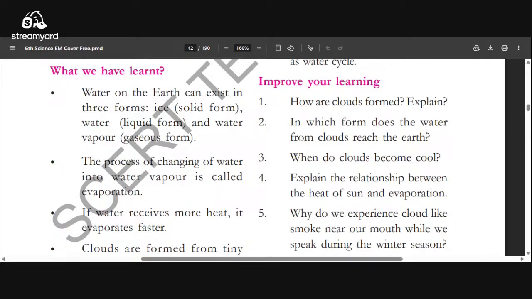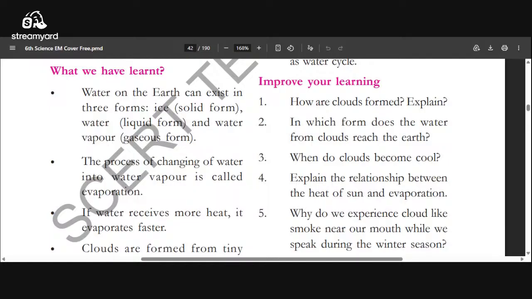In which form does the water from clouds reach the earth? From the clouds it reaches the earth in liquid form, because as water drops it will fall down, so that is liquid form. When do clouds become cool? When the clouds reach a high level of the atmosphere and contact the cool air, then they become cool.